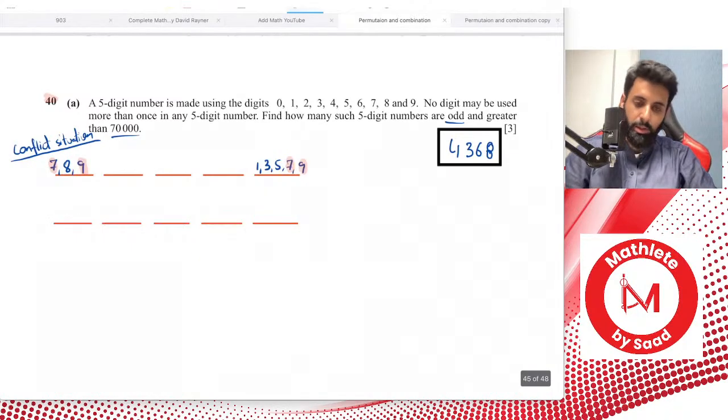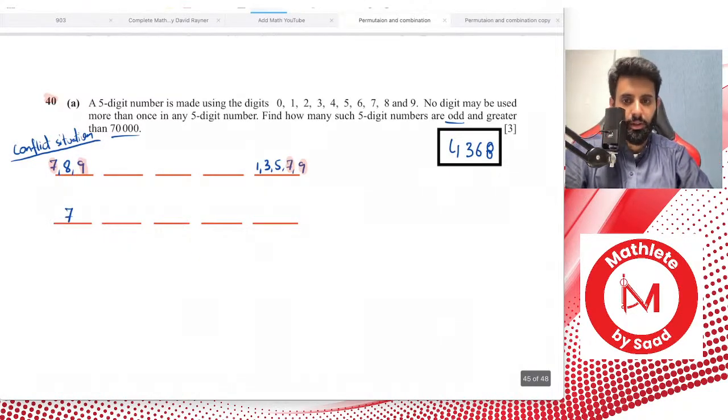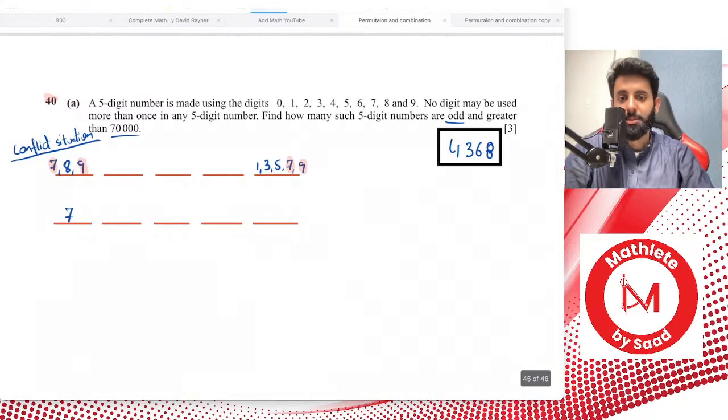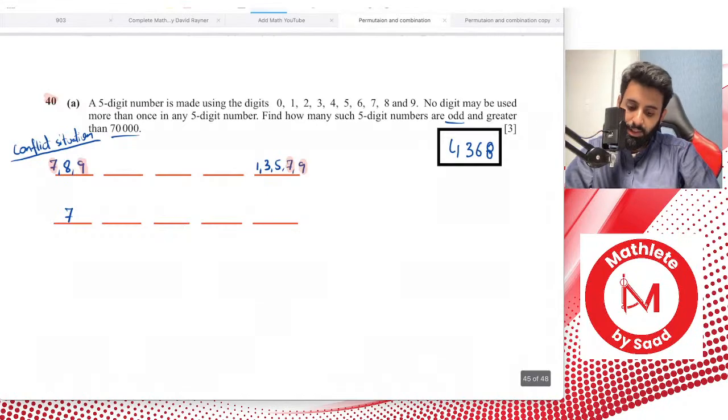Okay, now let me tell you what I mean by that. In the first place, we fix 7. No other number can come in the first place other than 7. And why are we fixing 7? The reason we're fixing 7, remember, is because we want the number to be greater than 70,000.